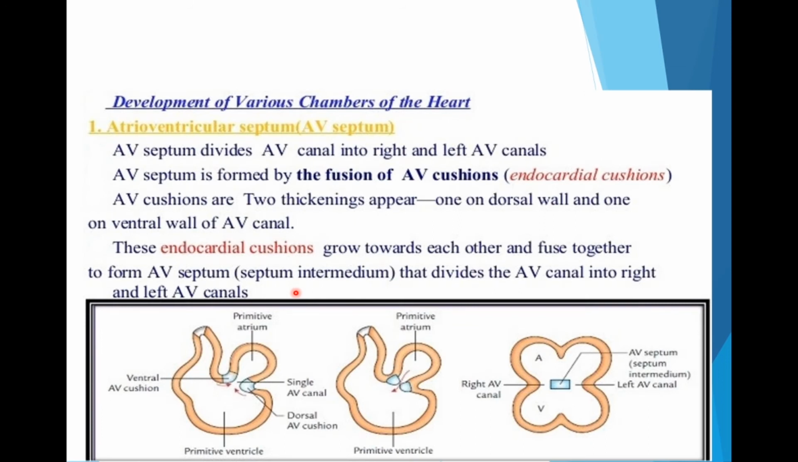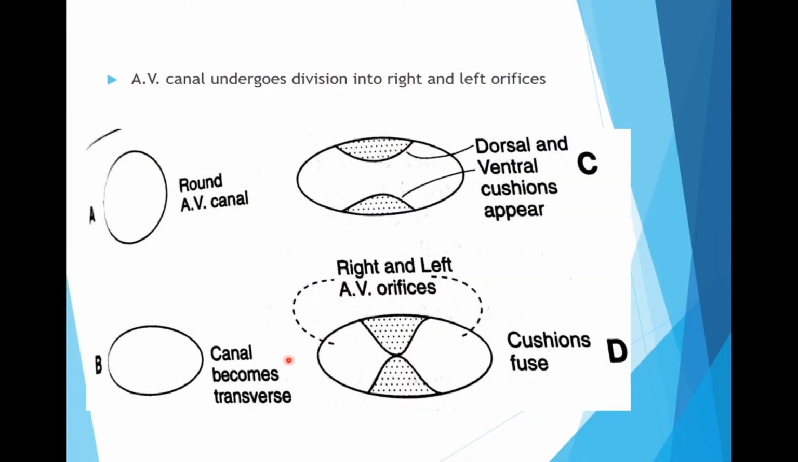Now first of all, the atrioventricular septum. This atrioventricular septum basically divides the atrioventricular canal into right and left atrioventricular canals, and it is formed by the fusion of AV cushions. See, these are the endocardial cushions. You can understand very well when the diagram is a line diagram. These are the two dorsal and ventral cushions which appear in this atrioventricular canal, and they grow towards each other and fuse, so that right and left atrioventricular orifices are formed.